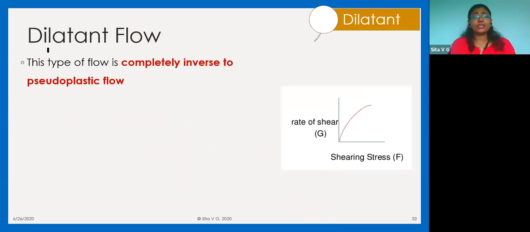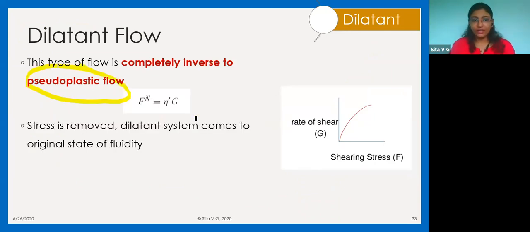Now, this type of flow, as we know, is completely inverse to pseudoplastic flow, which you all will agree with me. And its specialty is that if you remove the stress, if you reduce the stress again, if you are agitating, your liquid becomes a gel because it thickens. But when you remove the stress, when you stop the agitation, then your flow, then your rheology will come back to the original state.